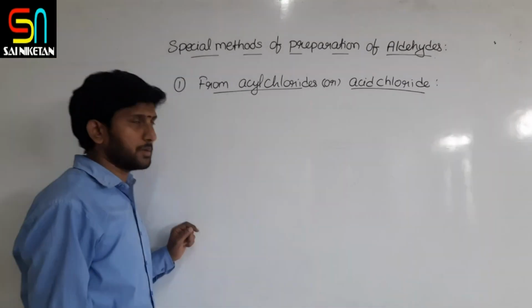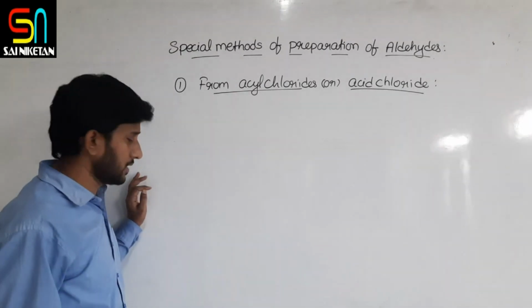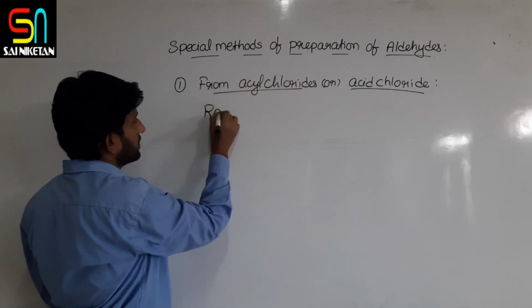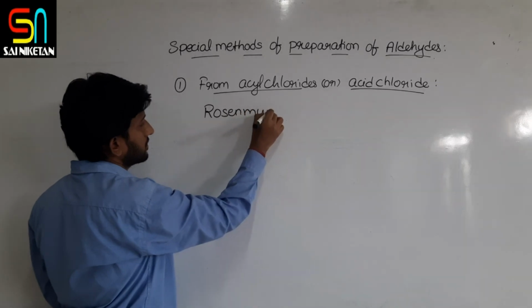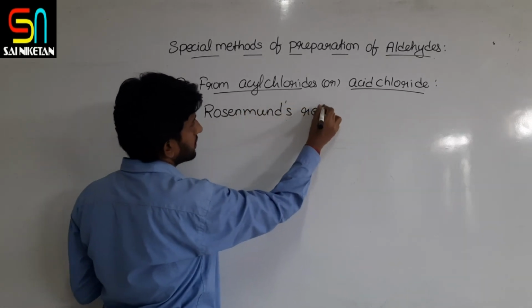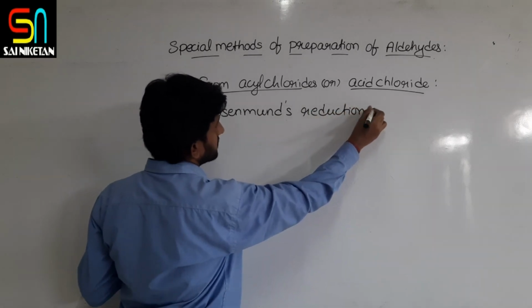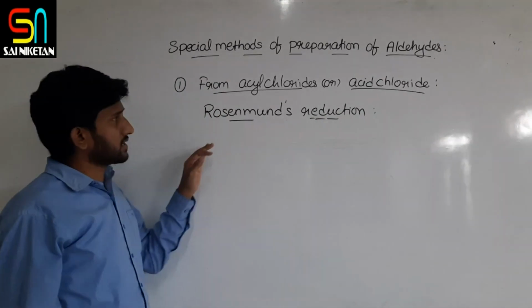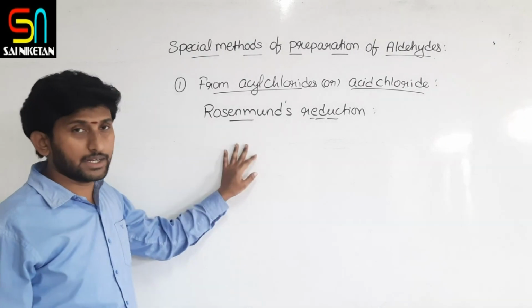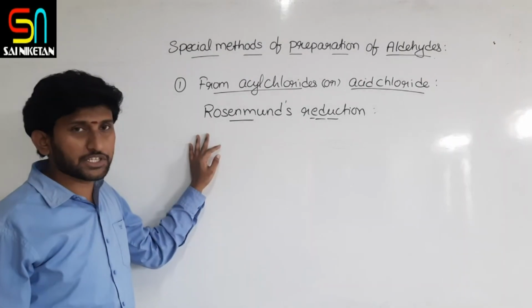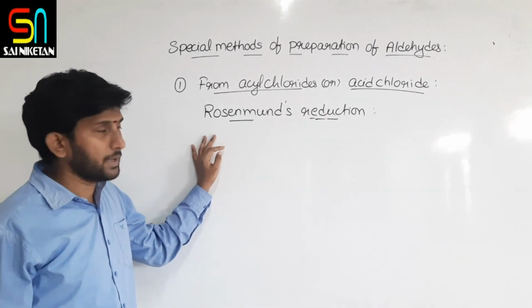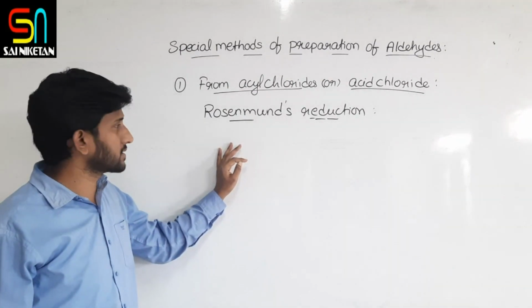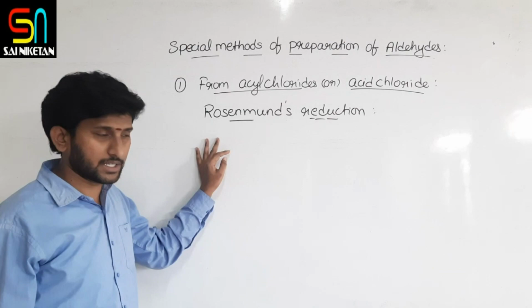The preparation of aldehydes from acyl chlorides can be done by a reduction called Rosenmund reduction, that is, conversion of acid chlorides to aldehydes by hydrogenation in the presence of catalyst palladium or palladized barium sulfate.